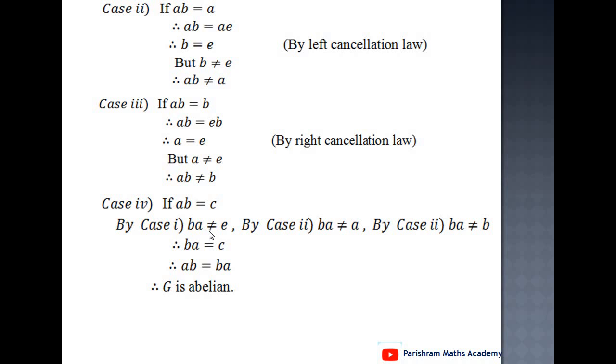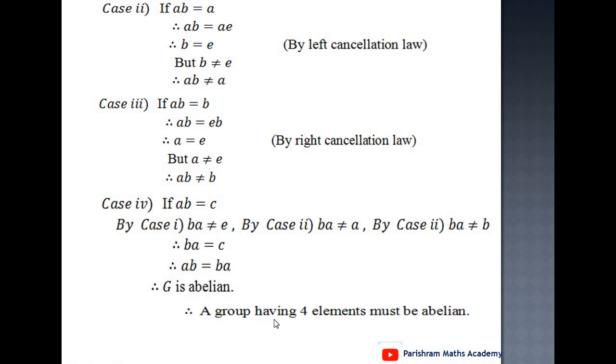Now, BA is an element of G. BA is not equal to E, not equal to A, not equal to B. And clearly BA equals C, because BA is an element of G, it means BA is equal to either E or A or B or C. But from the first three cases, BA is not equal to E, BA is not equal to A, BA is not equal to B, therefore clearly BA equals C. And therefore AB equal to C implies BA equal to C, and therefore AB equals BA, and therefore G is an abelian group.